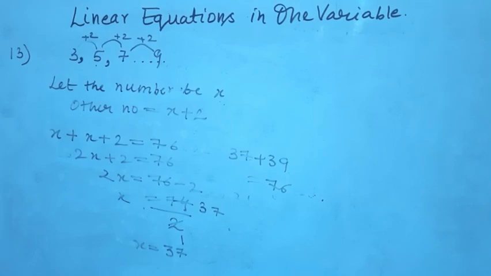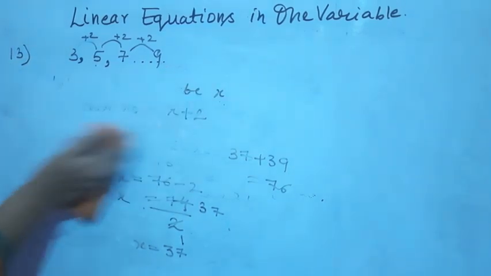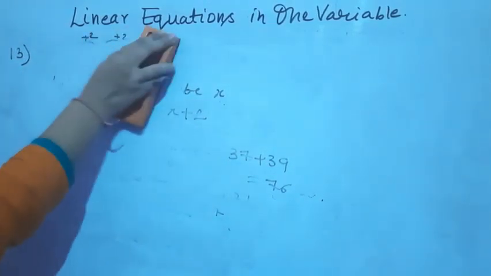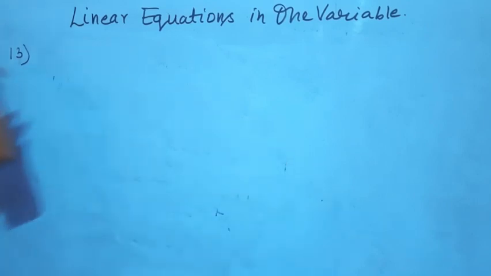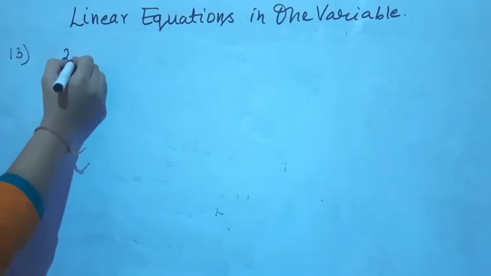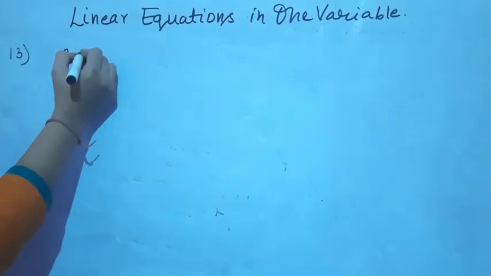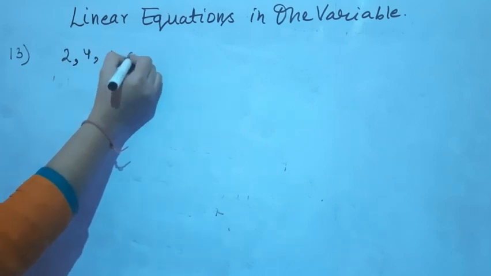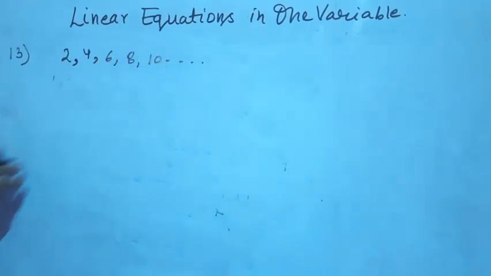So first integer will be x and the next one will be, all the even numbers start from 2. ठीक है, तो first one x, next one will be x plus 2, the next one will be x plus 4, because there are 3 integers. ठीक है, कितने integers हैं? 3 integers हैं आपके and all the integers are even and positive. So even numbers start from 2, 4, 6, 8, 10. This is how the even numbers begin.